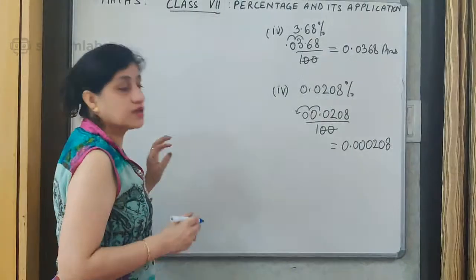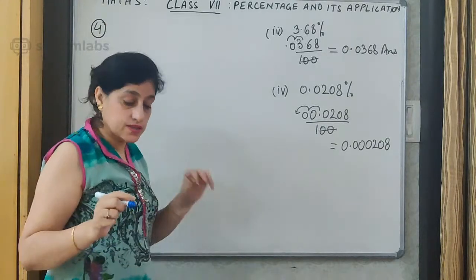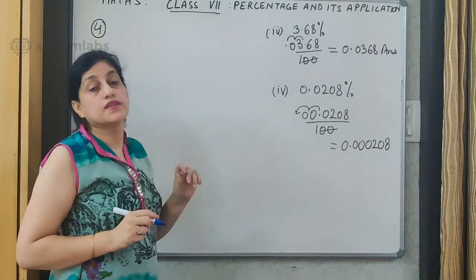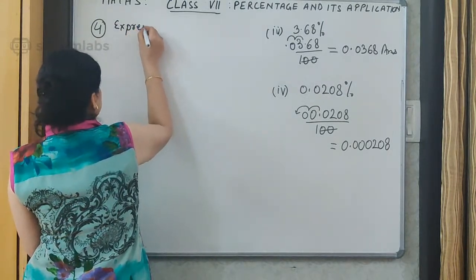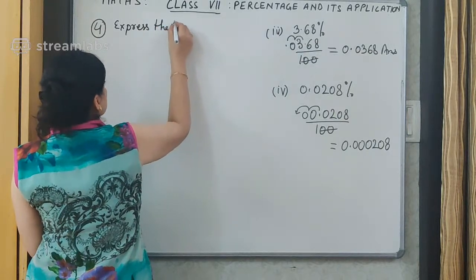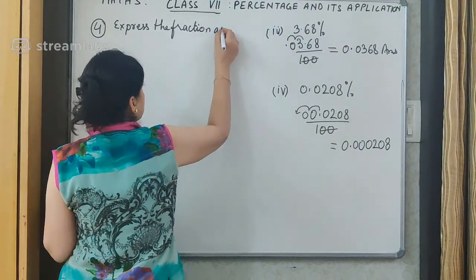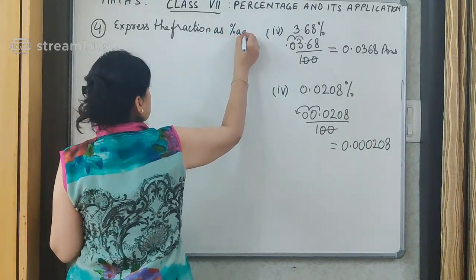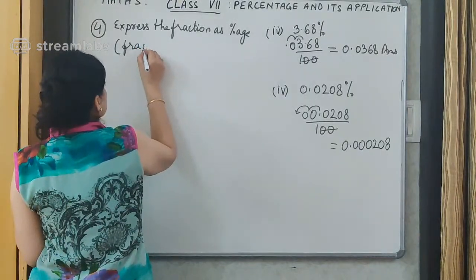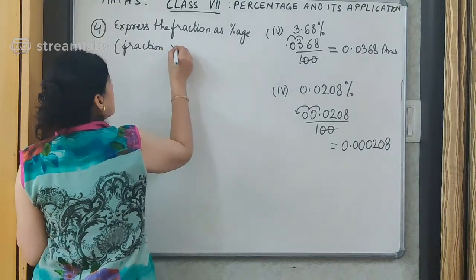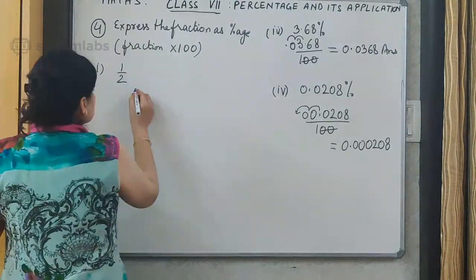Now we will move on to the last type of question for today's class, and this is what we started with: express the given fraction as percentage. But here now the fractions are slightly different. Express the fraction as percentage. And as I have told you, for this what we have to do is fraction multiplied by 100. Let's begin.